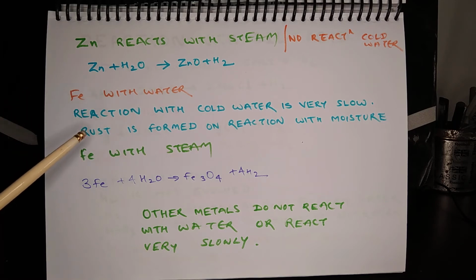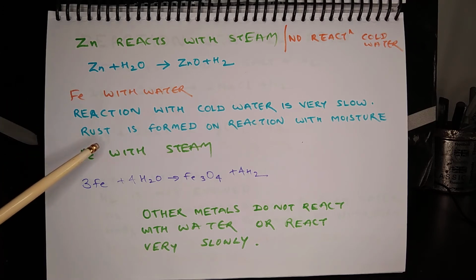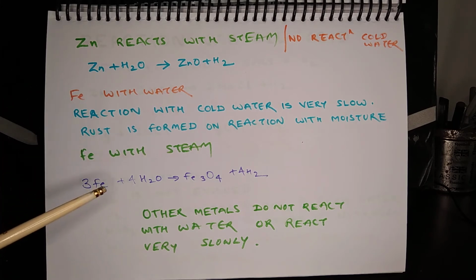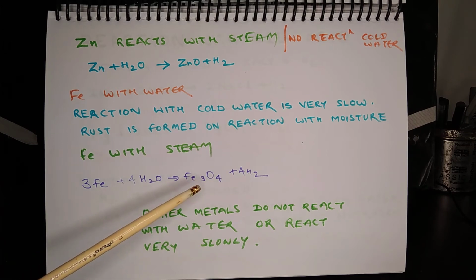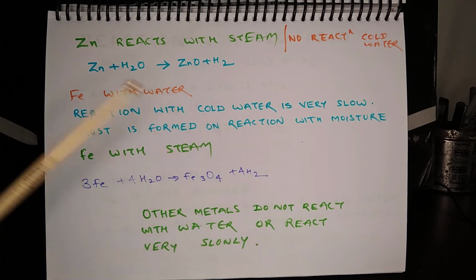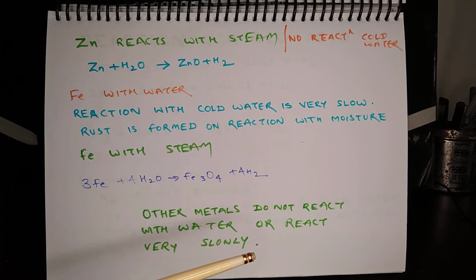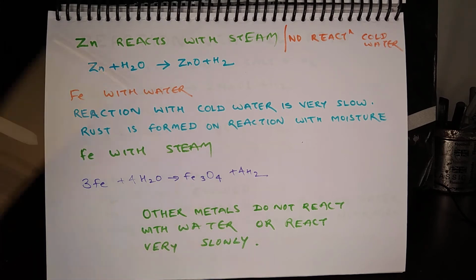Iron reacts with cold water, but the rate of reaction is very slow. It can take even months. When iron reacts with atmospheric moisture, rust is formed, and it does not form overnight. However, iron reacts with steam at a faster pace, and the equation for this reaction is 3Fe + 4H2O = Fe3O4 + 4H2. As I have said earlier, other metals like copper, gold or silver do not react with water, or sometimes they may react very slowly.